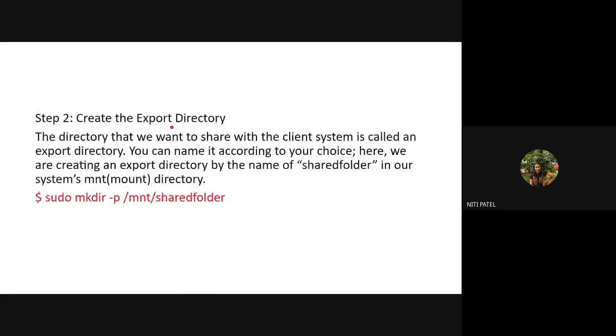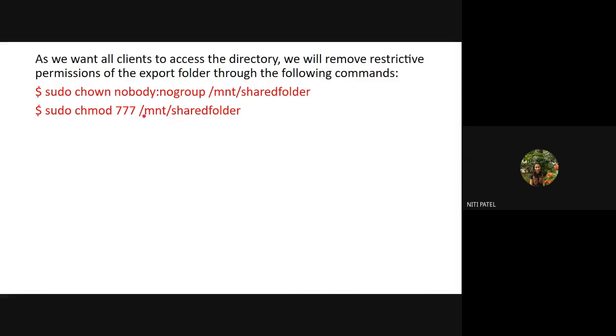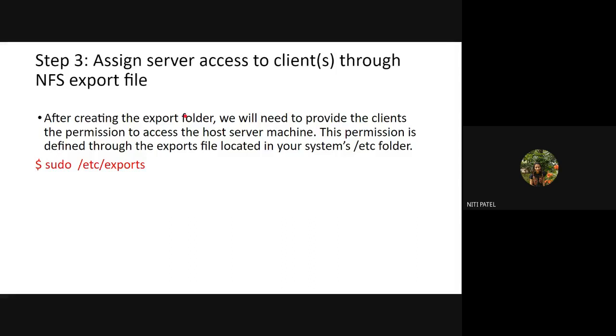Okay. So I have downloaded the kernel. I have created a directory containing a share folder, which contains all the files which the client has asked for. I have also set the privileges for that particular file for the client. The privileges are that it can be read, written, as well as executed. Now, what is step number 3? Assign server access to the client through the NFS export file. What does this mean? After creating an export folder, we need to provide the client the permission to access the host server machine.